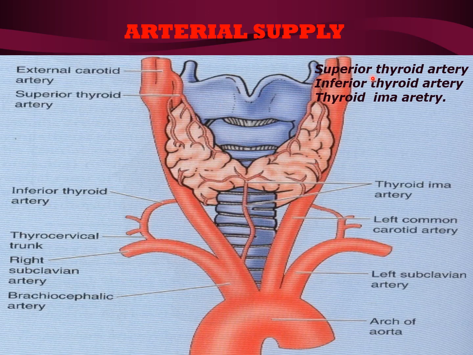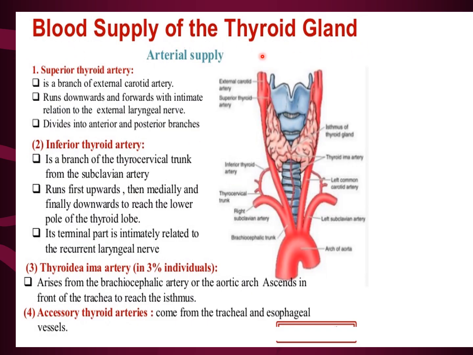Coming to the arterial supply, the thyroid gland is supplied by the superior thyroid artery, inferior thyroid artery, and thyroidea ima artery. Okay, so these are the three arteries supplying the thyroid gland. Blood supply of the thyroid gland: arterial supply, superior thyroid artery.